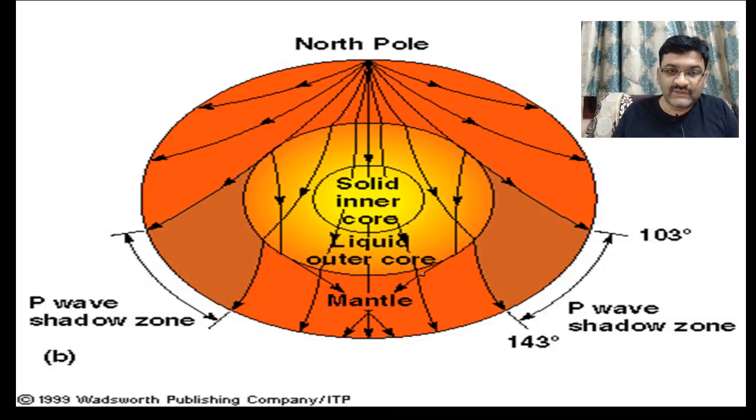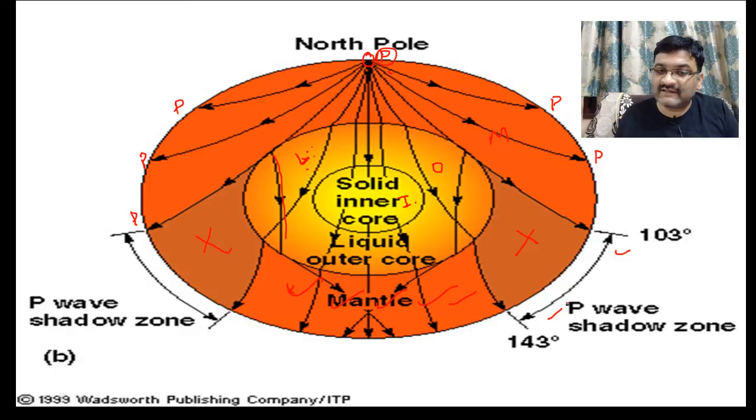See this. Suppose this is the focus and a P wave is generated here. This is the mantle, this is the outer core, and this is the inner core. You will find that the P wave is recorded here and at all these places, so this is direct. But once they strike the outer core, which is in the liquid state, they get deflected and may not be recorded in this region. They come directly in the lower part, so they get recorded here, and because of deflection they will be absent in this region.